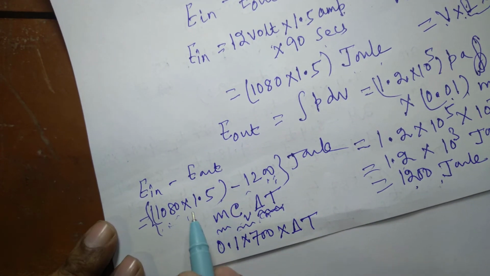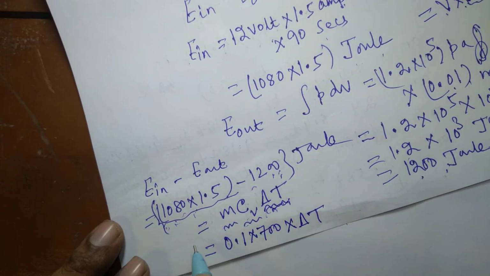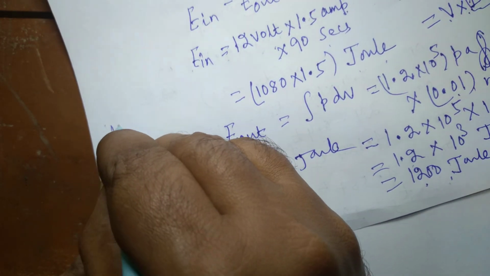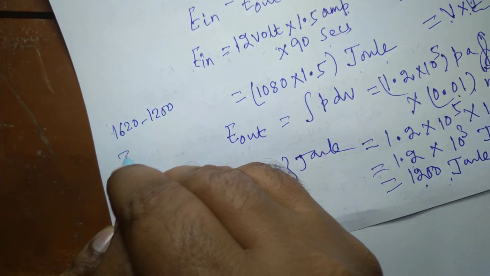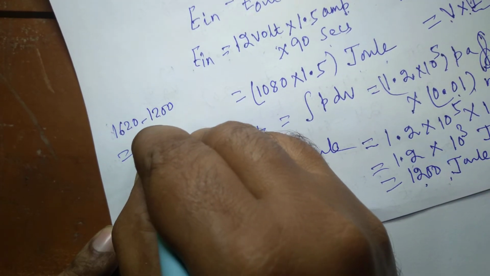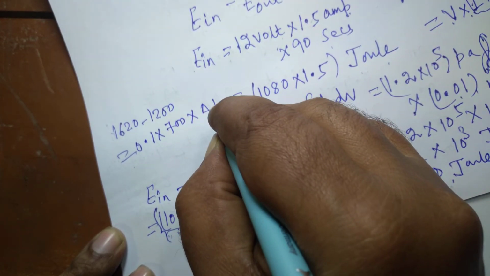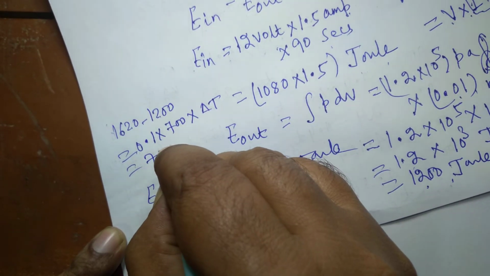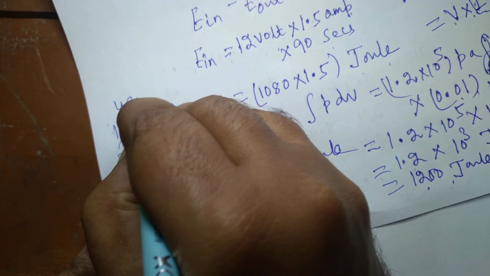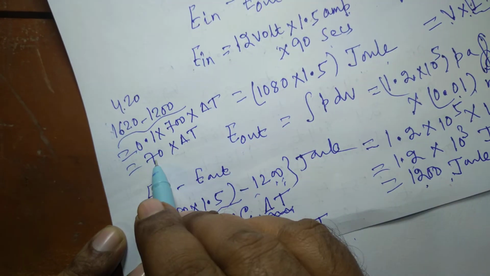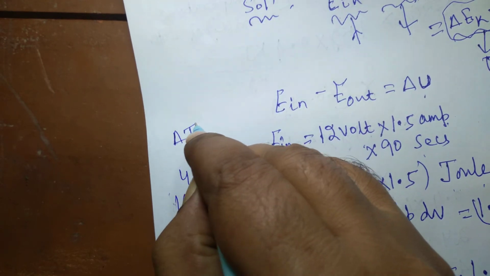So you see, 1080 multiplied by 1.5 is 1620, minus 1200, is equal to 0.1 multiplied by 700 multiplied by delta T. So this is equal to 70 multiplied by delta T, and this is 420. Dividing 420 by 70, delta T is equal to 6.